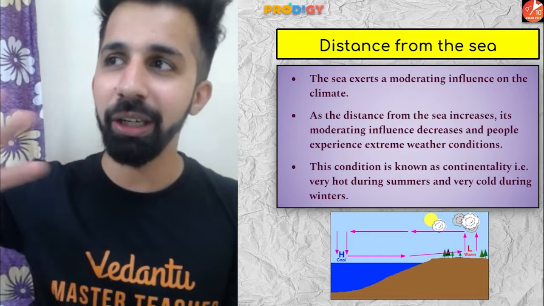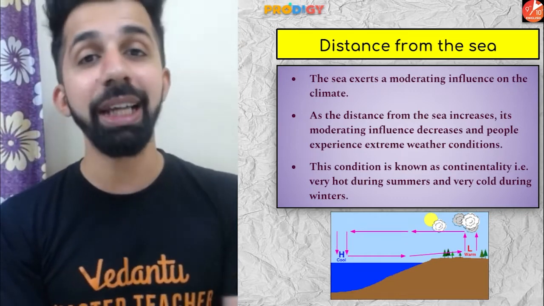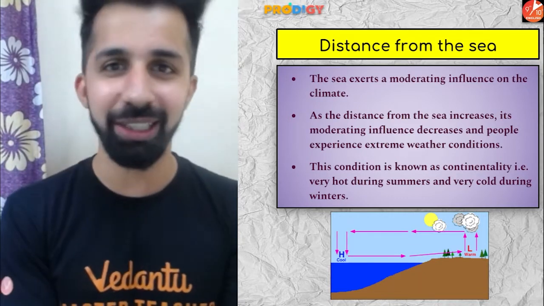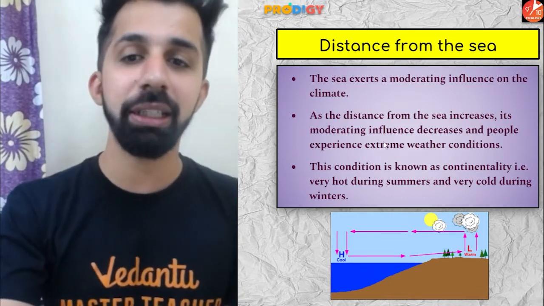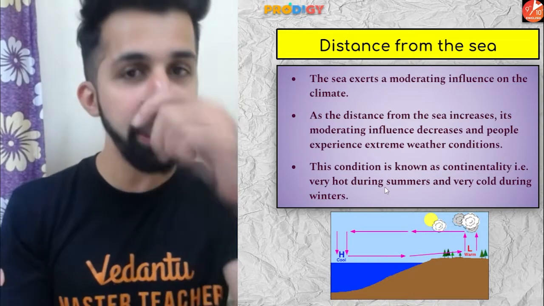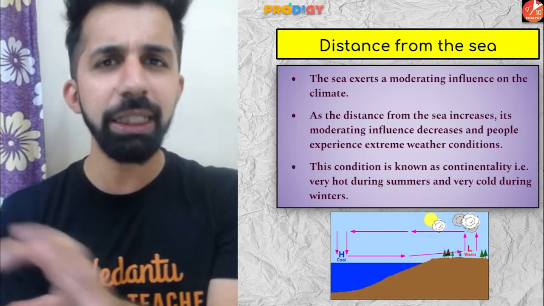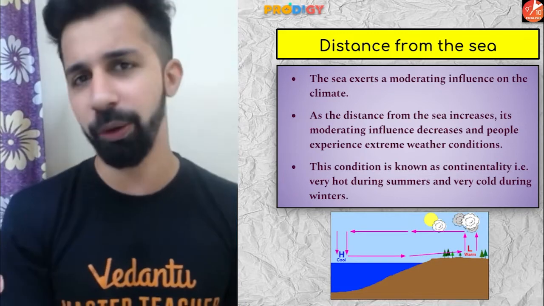As we move away from the coastal area, we experience continental type of climate. Now people, what is continental type of climate? Guys, it is a condition where it is very hot during summer and very cold during winter. So this is known as continental type of climate.